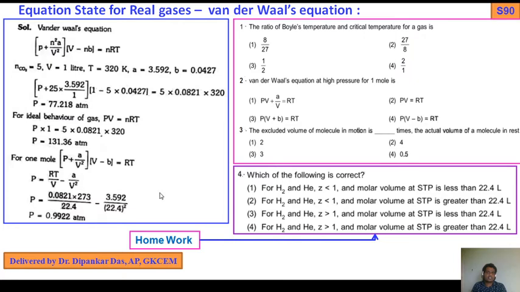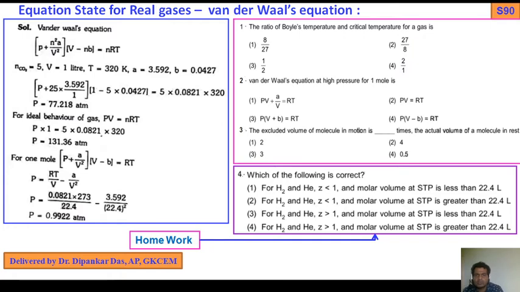Van der Waals equations. The question is a little bit tough because you are not given it directly. Write down the Van der Waals gas equation at high pressure for 1 mole. That is, there will be no n value, and high pressure. Clear? So what is the high pressure? What is the explanation? I have already discussed it. Watch the video, you get the answer. If you feel the problem, do not get the answer, then you ask me.